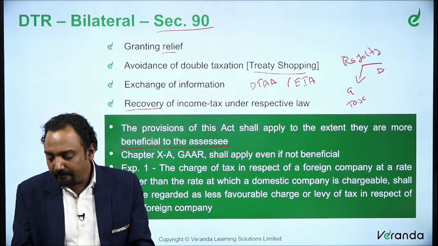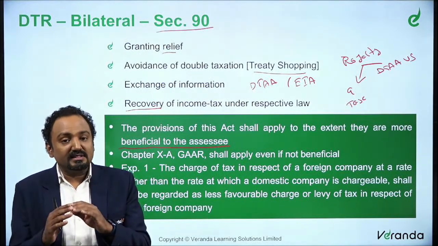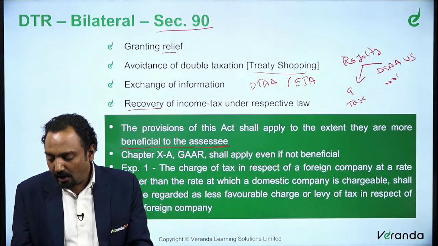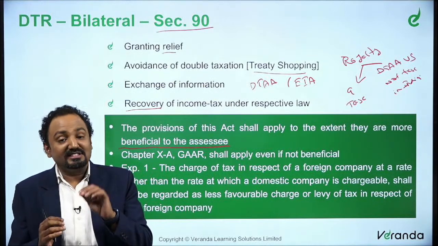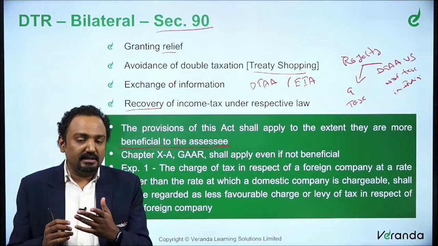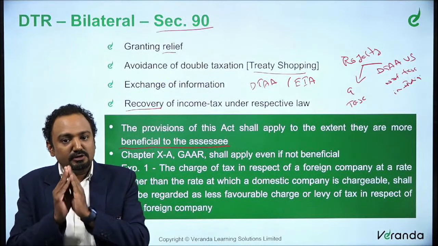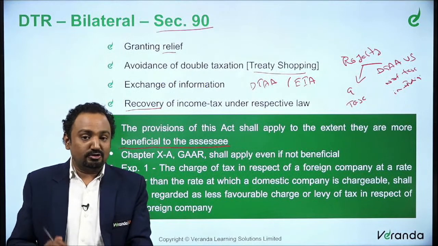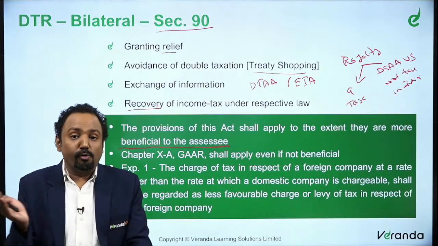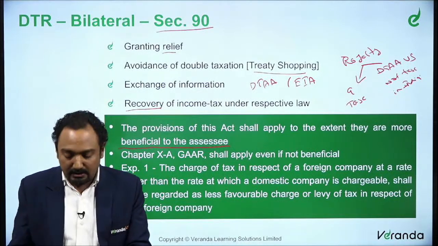Let's say that DTA, as we said, let's take for example US. US provides a clause which says this is not taxable, not taxed in India. What happens? Since the DTA says it is not taxed in India, and this is more beneficial to the assessee, the assessee is free to adopt this DTA rather than the provision specified in the Income Tax Act. So DTA overrides the provisions of the Income Tax Act. So that's what this ideally means.